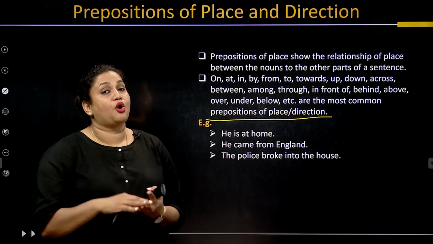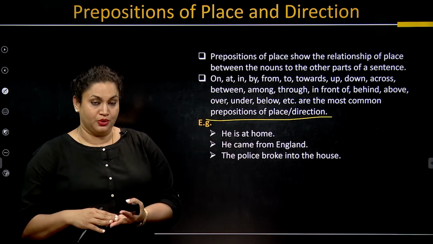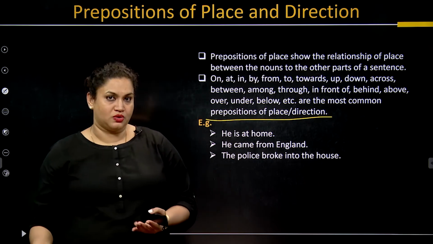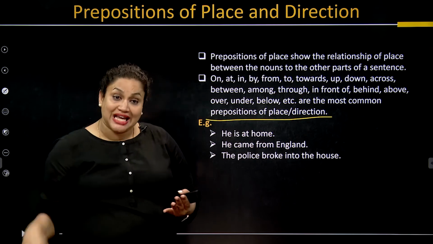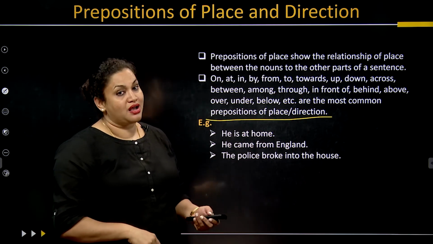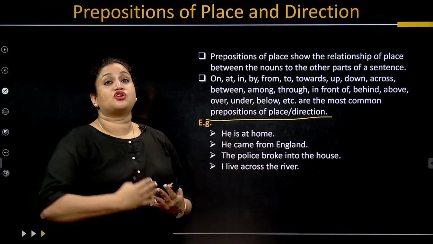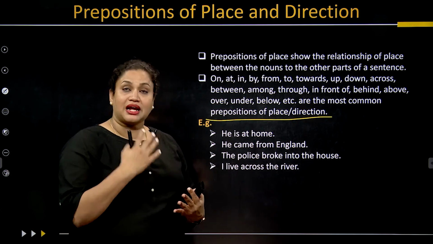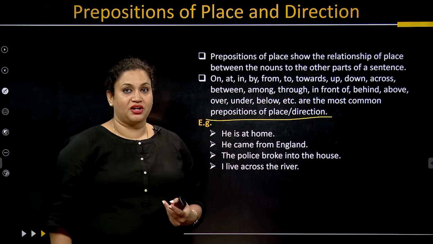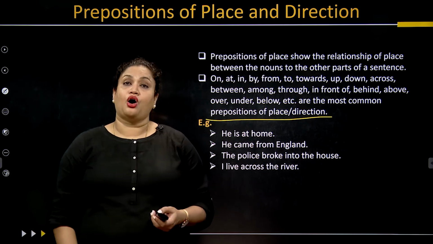We did not say broke in the house, but rather we use broke into the house. That means not only they broke in, but they came inside, that is broke into the house. I live across the river. Now when I am saying I live across the river, that means that I am talking about the opposite side of the river.